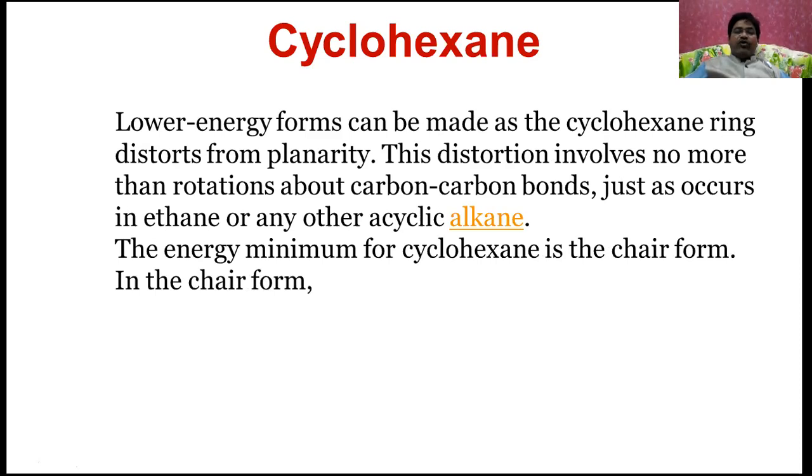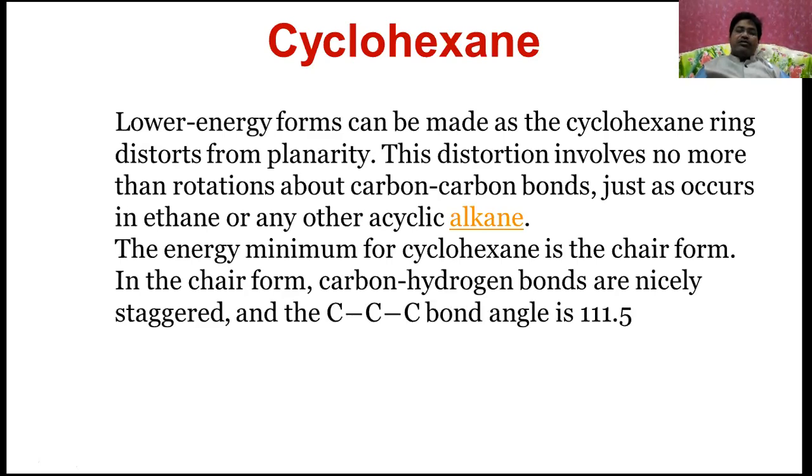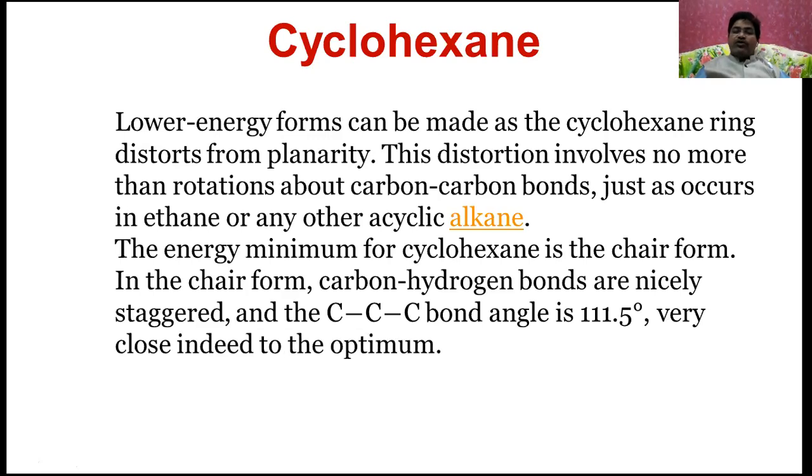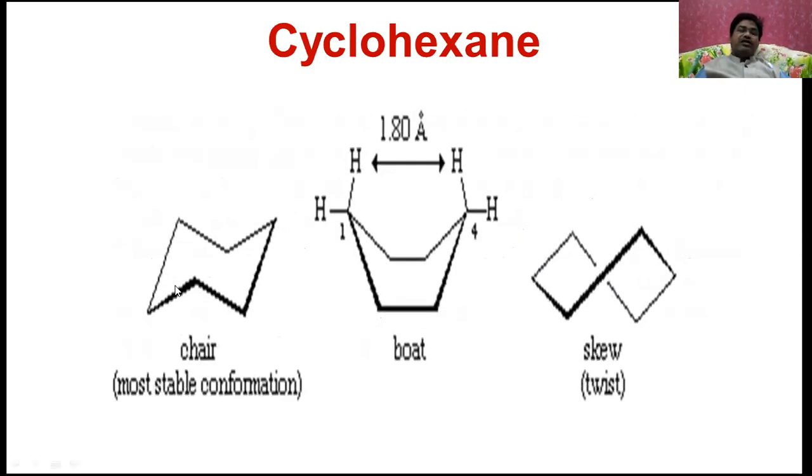In the chair form, the carbon-hydrogen bonds are nicely staggered, and the carbon-carbon-carbon bond angle is 111.5 degrees, very close indeed to the optimum. This is the chair conformer, this is the boat conformer, and this is the skew conformer. Among these three, the chair is the most stable, and the boat conformer is more stable than the skew form.